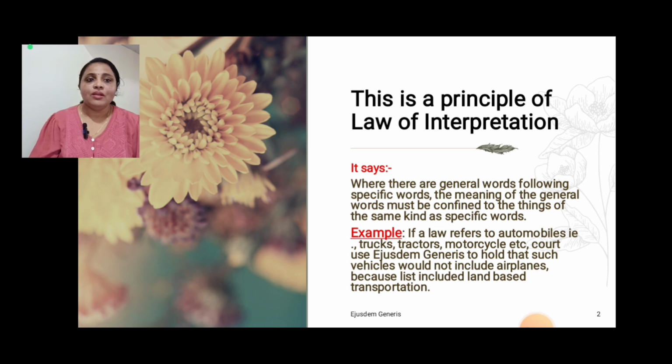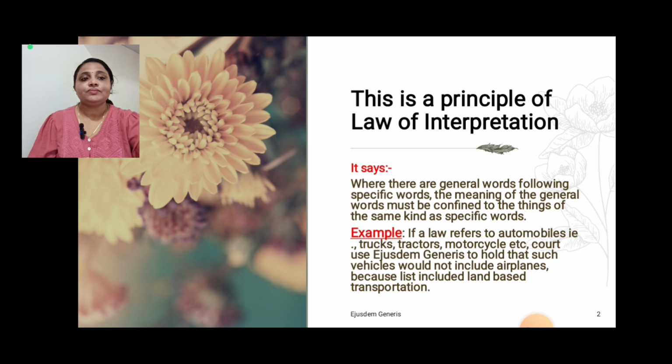But if you see an airplane, it is also an automobile. It is used for transportation like the others, but it is air-based. So what is the difference? One is air-based and the other is land-based. So even though it is under automobiles, it cannot be said that it is under Ejusdem Generis, because it has to come under the same kind, same species or same class. This is the important thing.